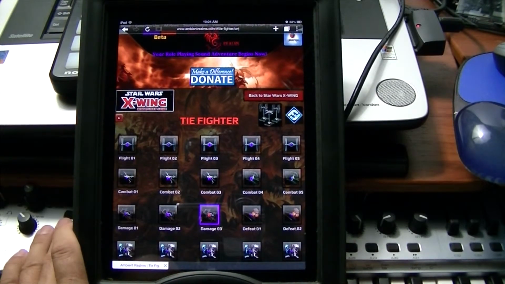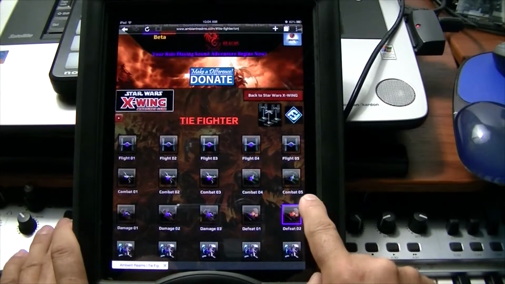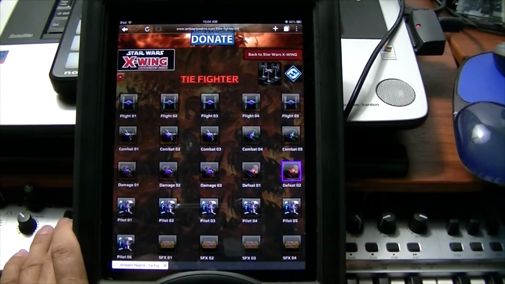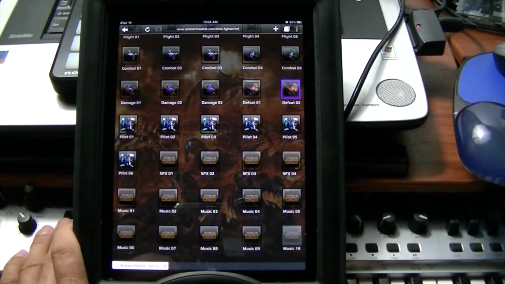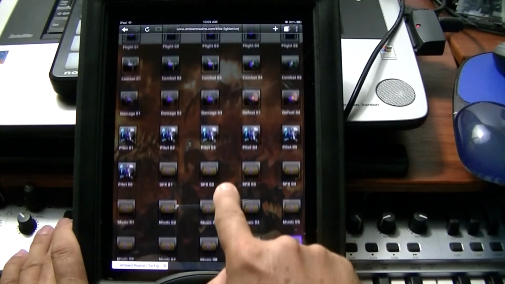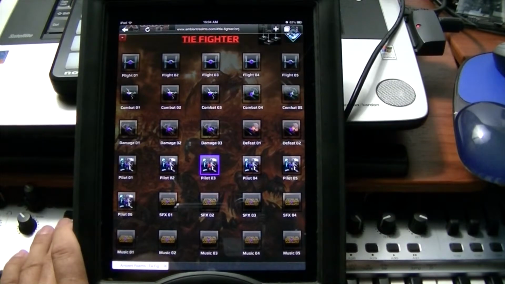Put in some X-Wing attacks, some damage sounds. So we've got a battle going on here. I can load some music in, some TIE Fighter pilot sounds.